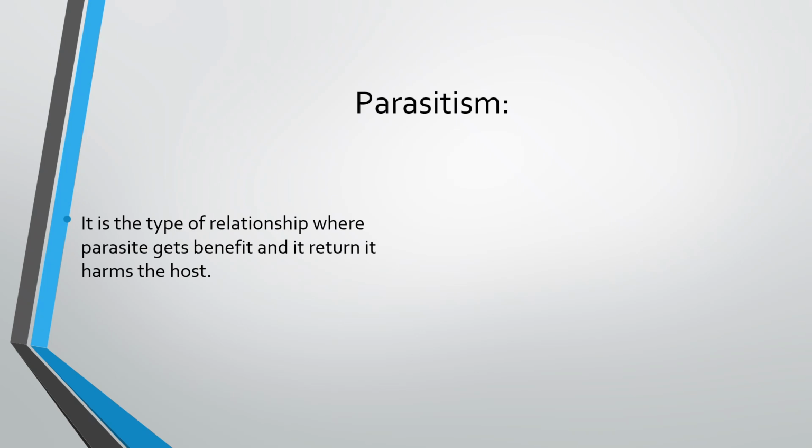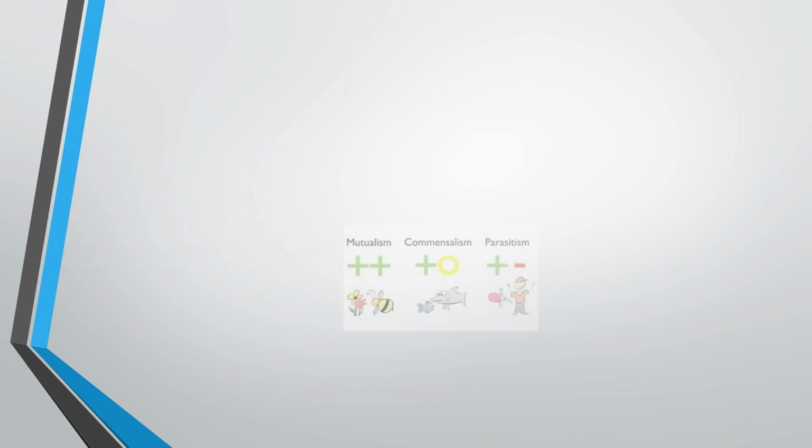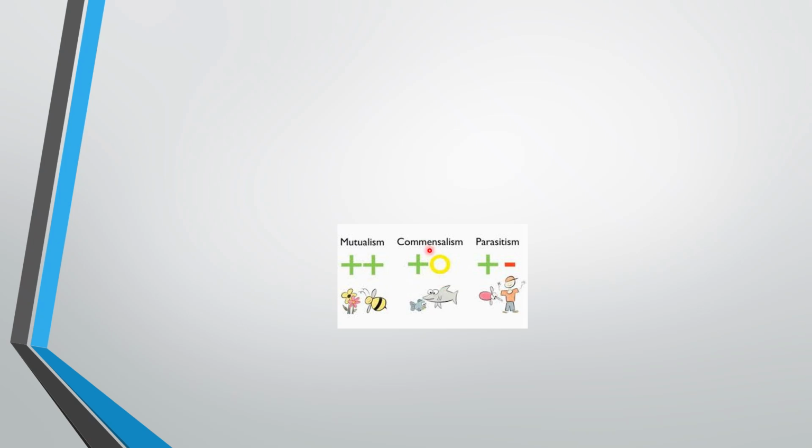For example, head lice again. The lice get the benefit: it gets the food, the blood, the shelter, and nourishment from the human body, from the host. But what does the host get? The host gets itching, dandruff, and dryness, dry scalp, and all that, right? So there are three different types of relationships. If you look at the picture, the first one is mutualism, both get plus plus. In commensalism, one gets the plus, and in parasitism, one gets the plus while the other gets minus.